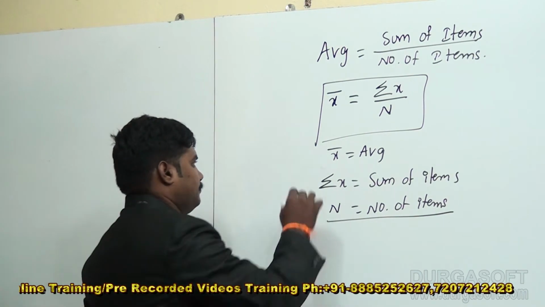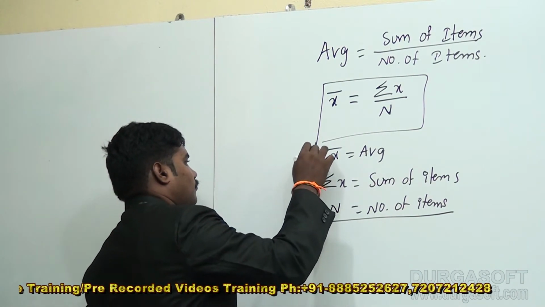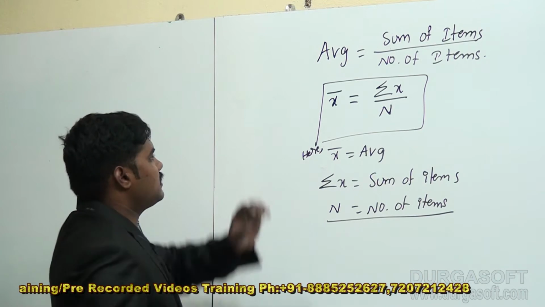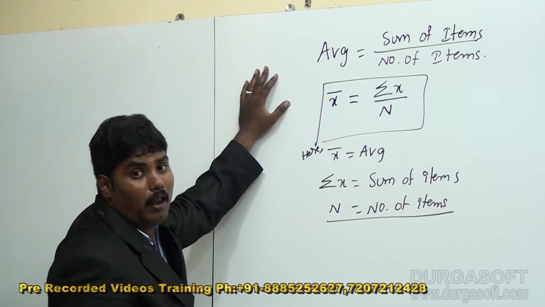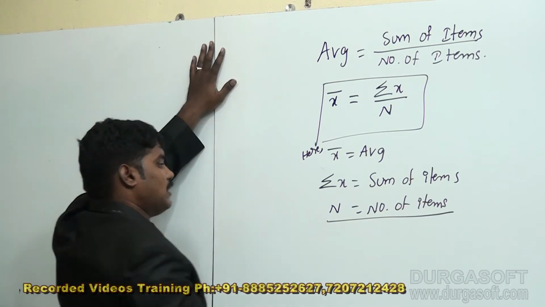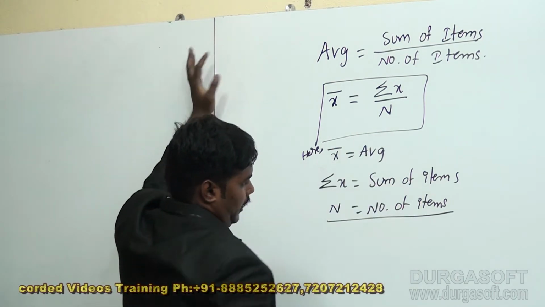This average is nothing but the simple mean. This average is also said to be a simple mean.